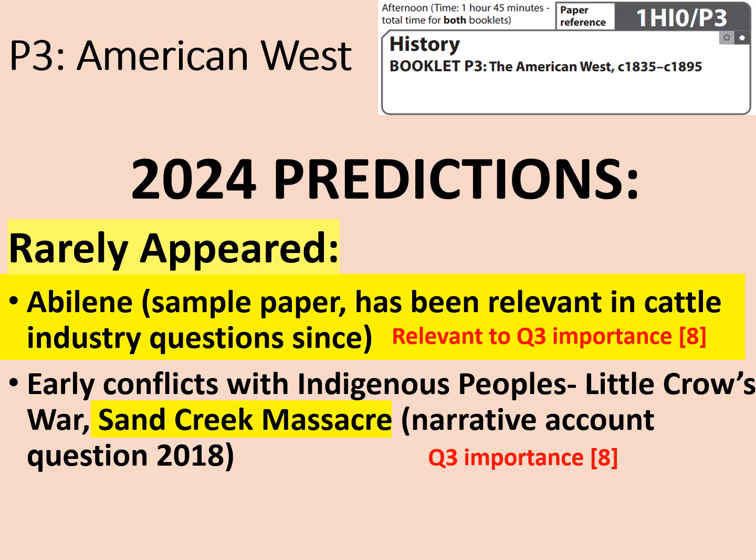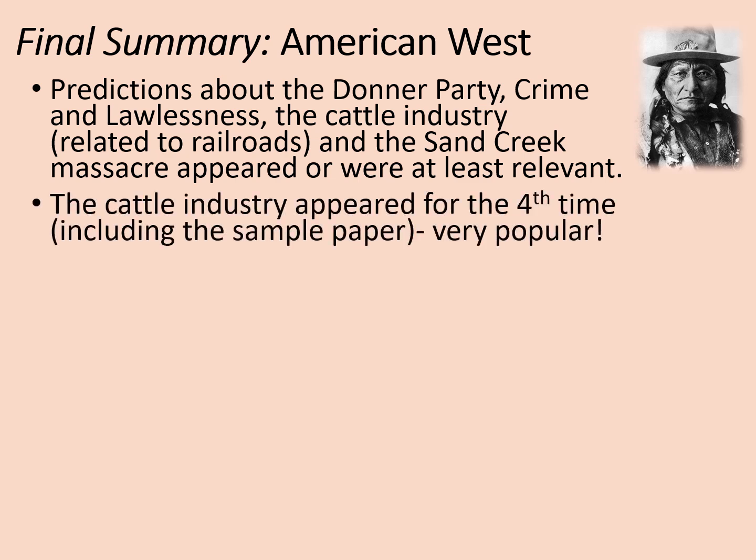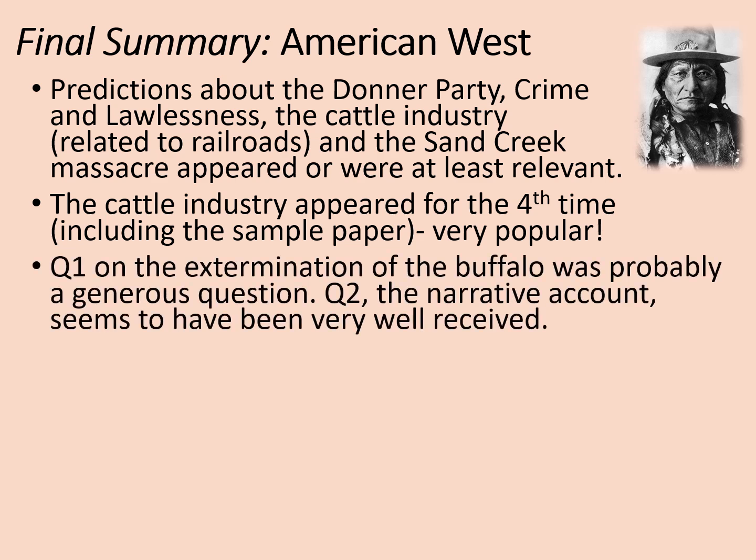So what's my final summary of the American West paper? Predictions about the Donner Party, crime and lawlessness, the cattle industry, related to railroads specifically, and the Sand Creek Massacre appeared or were at least relevant to this paper. Cattle industry questions appeared for the 4th time, including the sample paper, so this is clearly a very broad and popular topic. Question 1 on the extermination of the buffalo was probably quite a generous question. In question 2, the narrative account seems to have been very well received as well, and I agree.